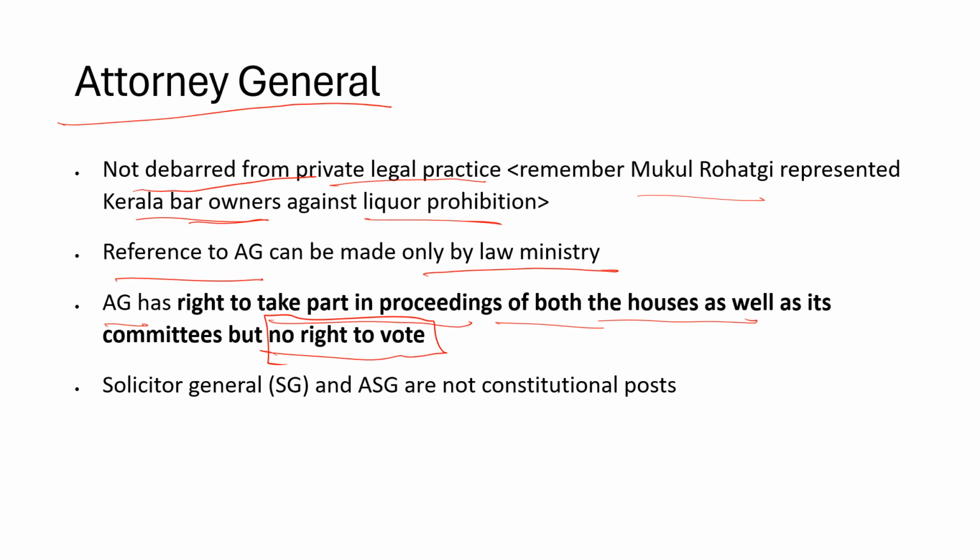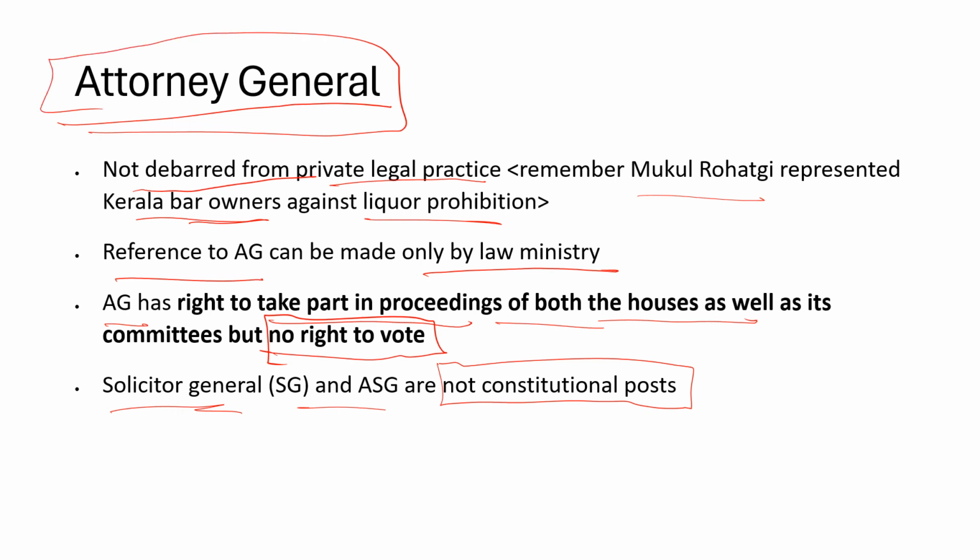You also keep hearing the names of Solicitor General and Additional Solicitor General, appointed by the government for various services, but these are not constitutional posts. The Constitution of India only defines the Attorney General. So please find out which article it refers to.